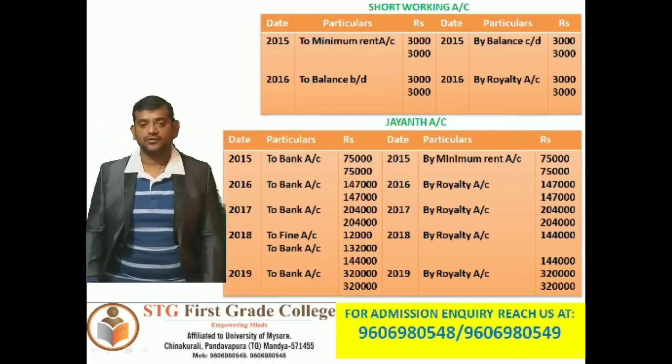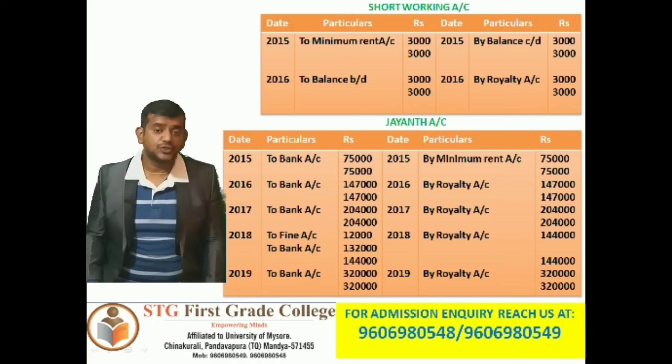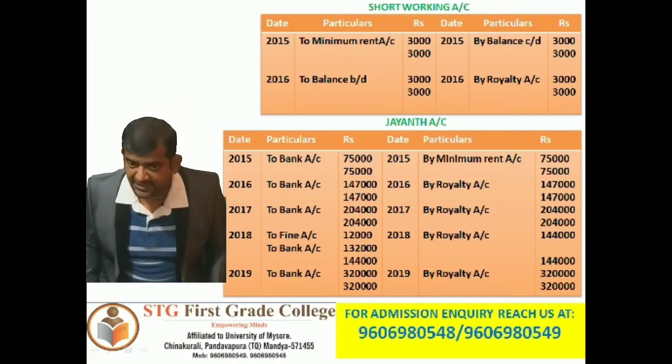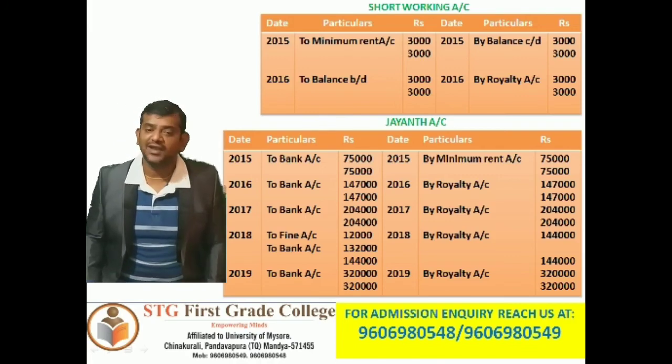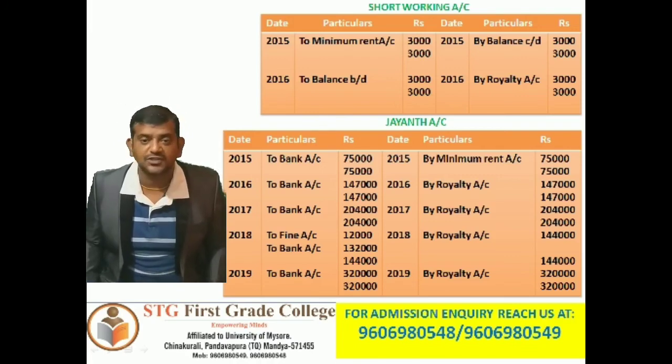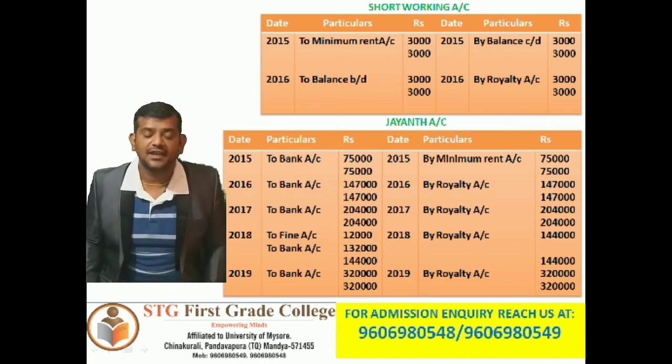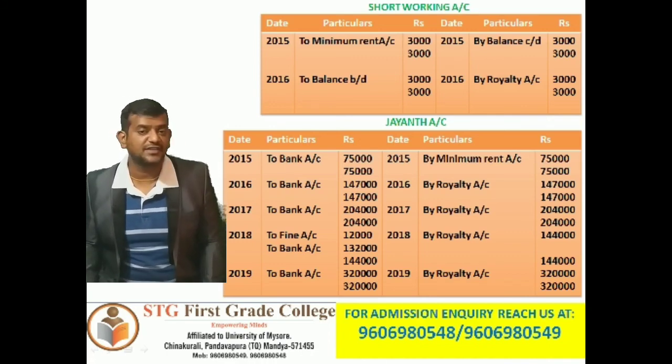So in the year 2019, to bank account 3,20,000. 2019, by royalty account 3,20,000. Both sides total 3,20,000. So we are done with this problem.